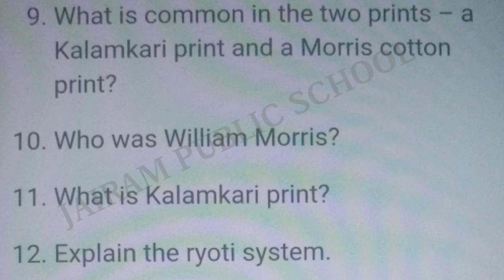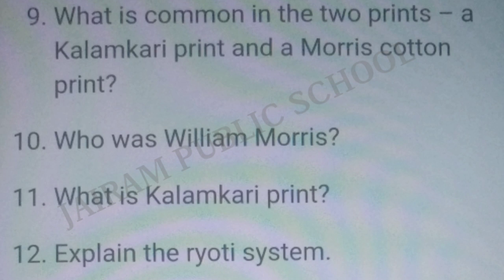Tenth question. Who was William Morris? Answer. He was a famous poet and artist of 19th century Britain. He designed a floral cotton print known as Morris cotton print. Next question, number 11. What is Kalamkari print? Answer. Kalamkari print is created by weavers of Andhra Pradesh in India.